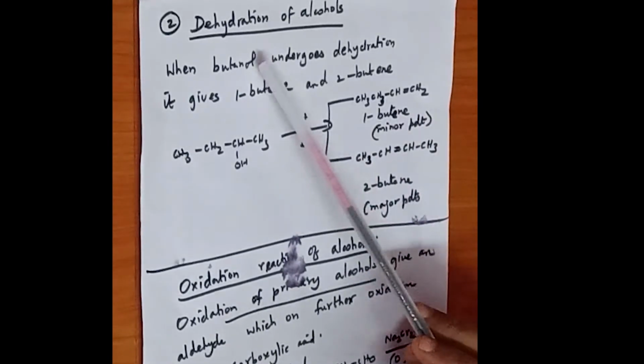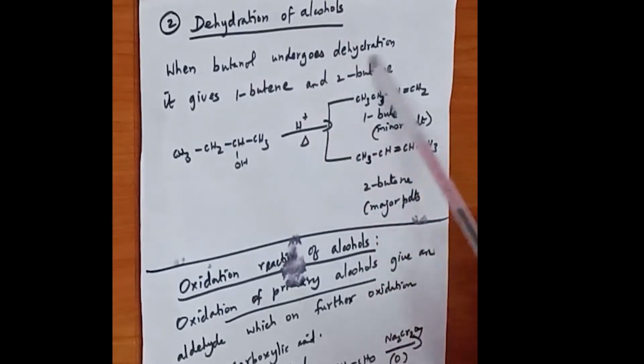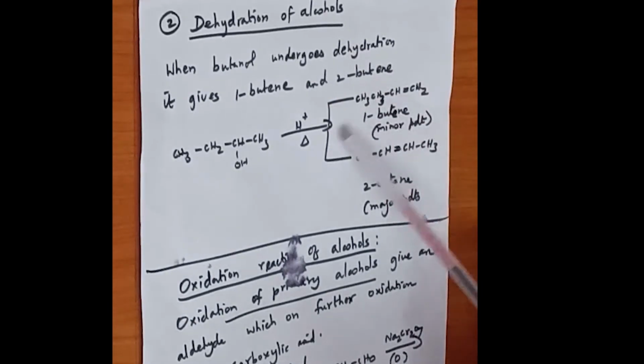Next we are going to see dehydration. So here it is removal of water molecule alone. Primary alcohol undergoes dehydration, it gives 1-butene and 2-butene. So here which is the major product based on Zaitsev rule?